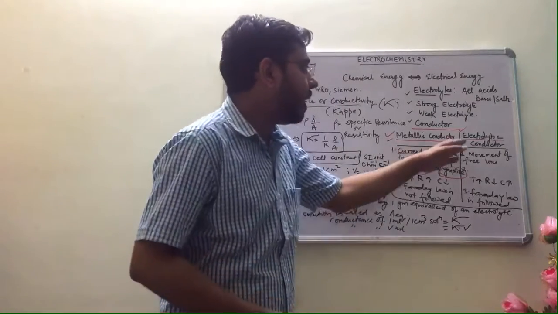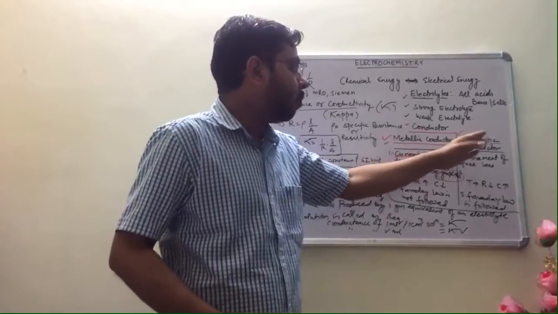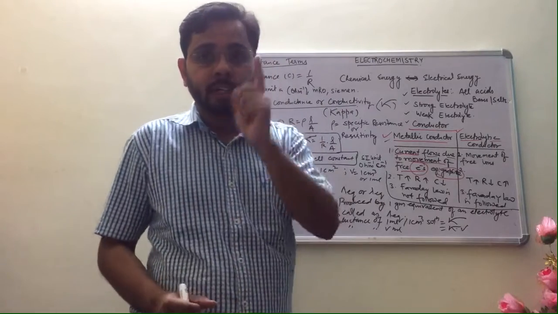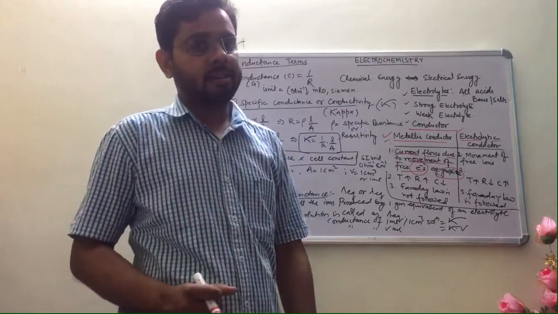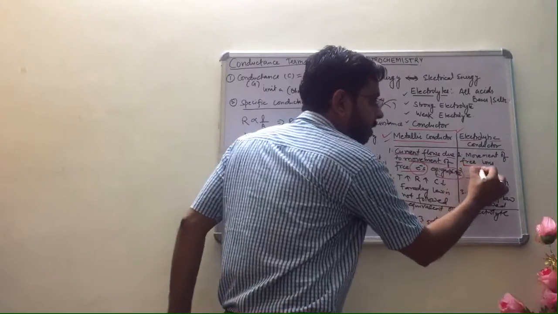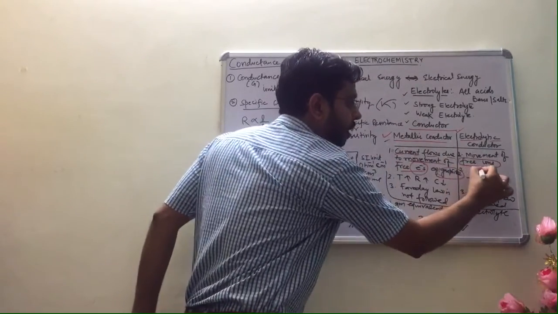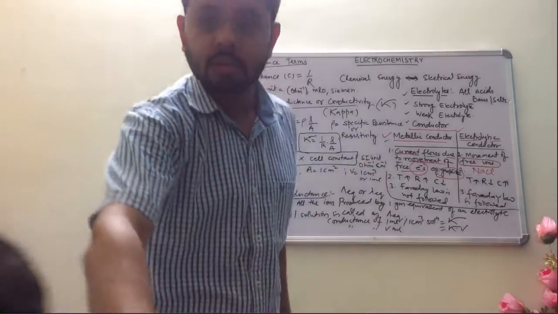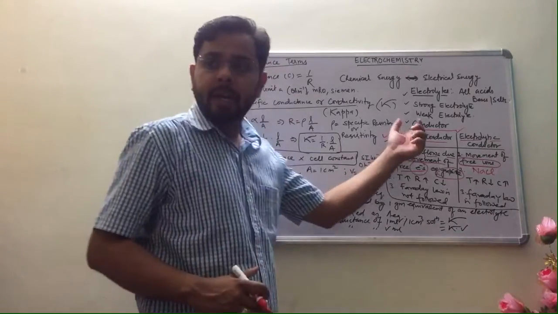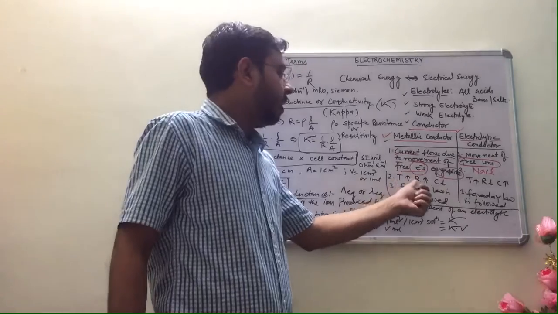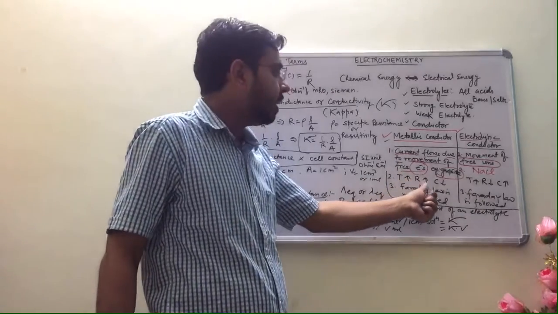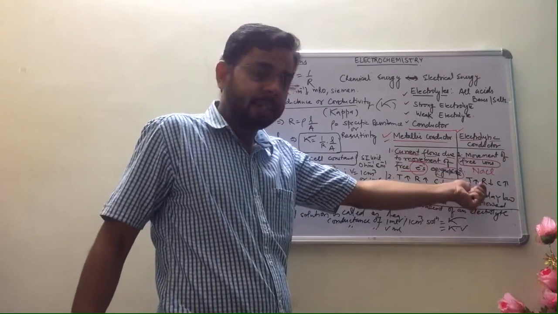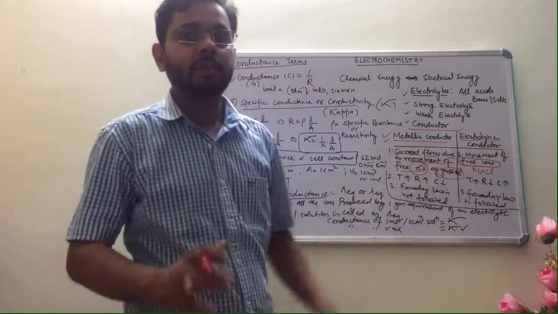Okay. Now see, what are electrolytic conductors basically? In electrolytic conductors, the movement of free ions is responsible for the conduction of electricity. Here you have to know this is due to the movement of free ions. For example, NaCl, which gives Na plus and Cl minus ions. Now, in a metallic conductor, if you increase temperature, then resistance will increase and conductance will decrease. But in an electrolytic conductor, if you increase temperature, then resistance will decrease and conductance will increase.